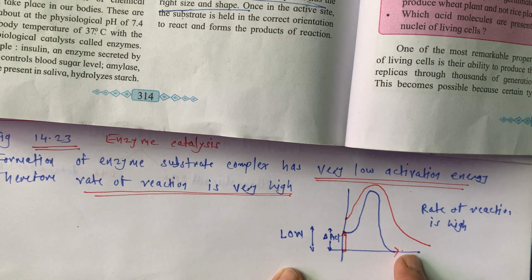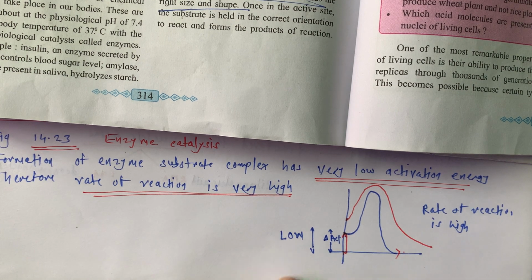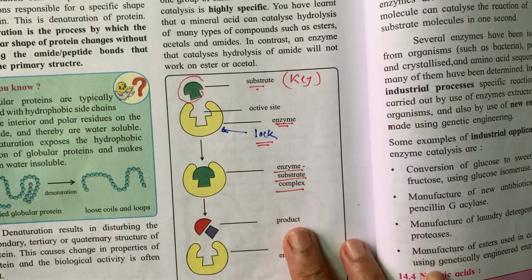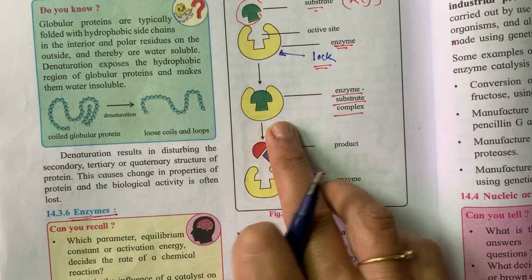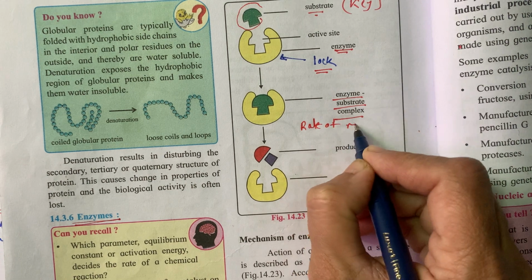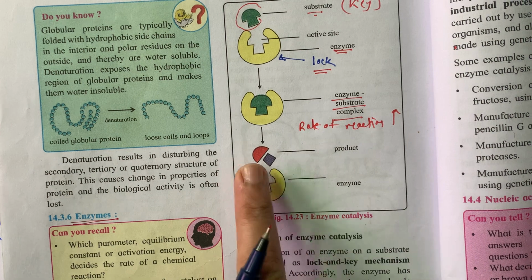Try to understand. This is all connected to each other, each and everything. If your concept is clear, you can apply it anywhere and you will get a good idea about that. You can understand that topic very well. So here this enzyme substrate complex has a very low activation energy, so the rate of reaction is going to increase, and very fast we get the product.